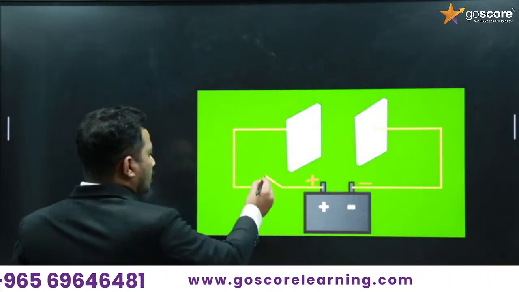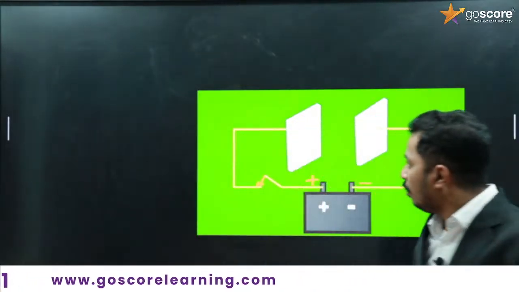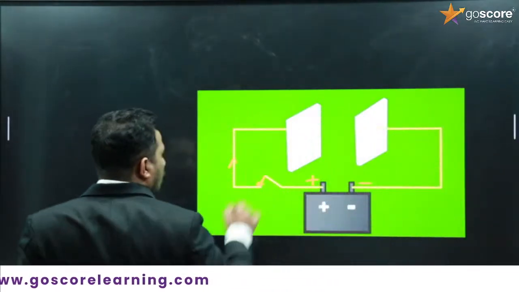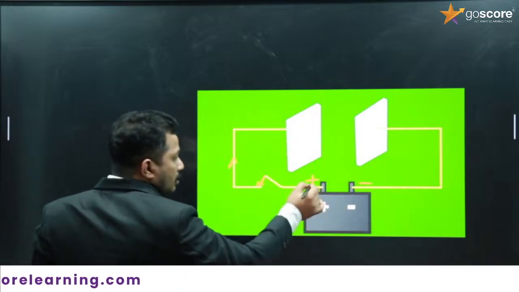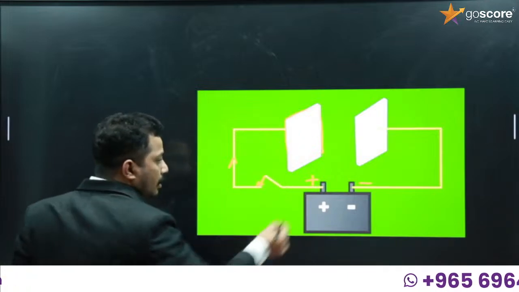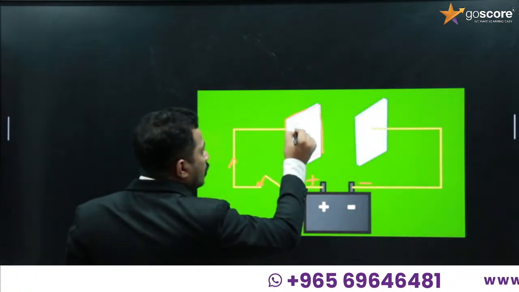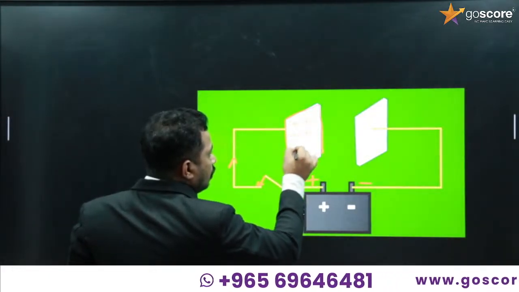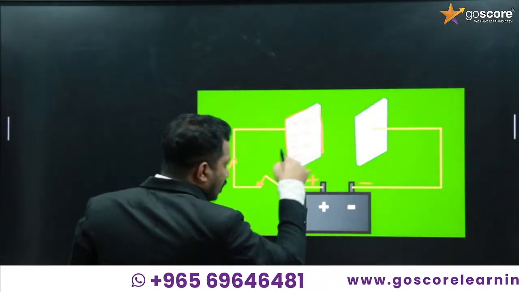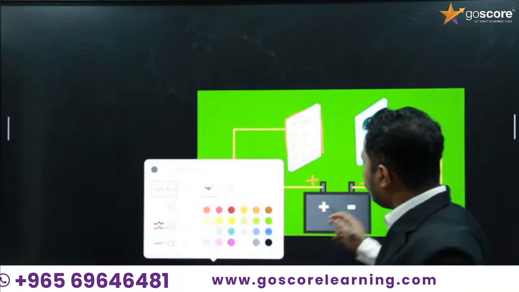When the switch is turned on, what happens? Current will flow, and as this plate is connected with the positive terminal of the battery, it will acquire positive charge.